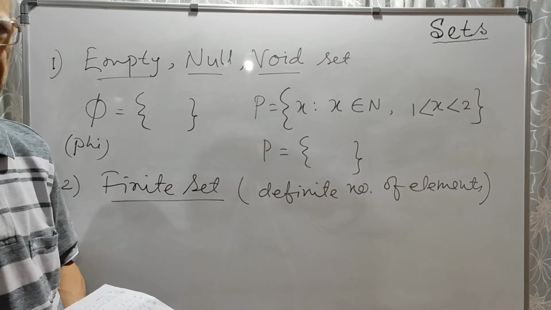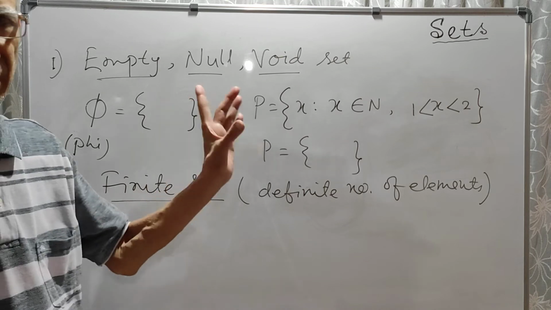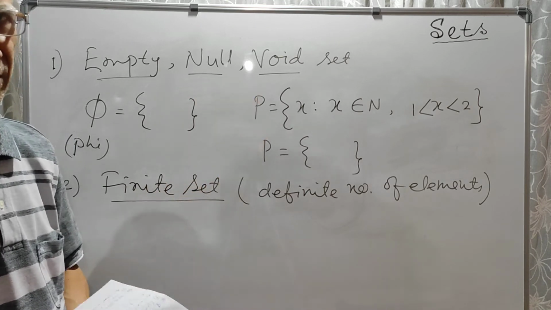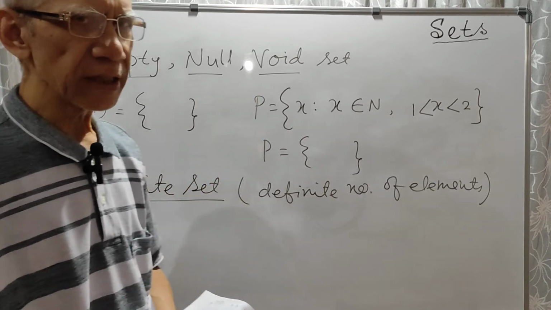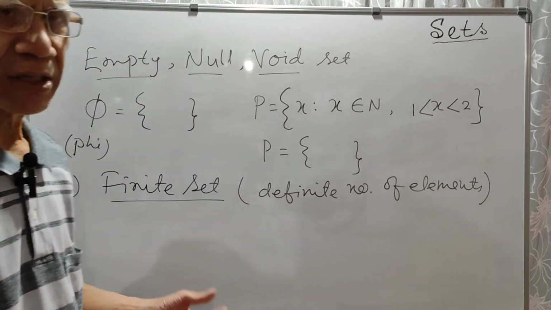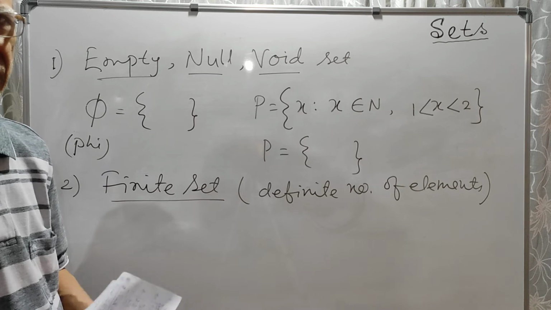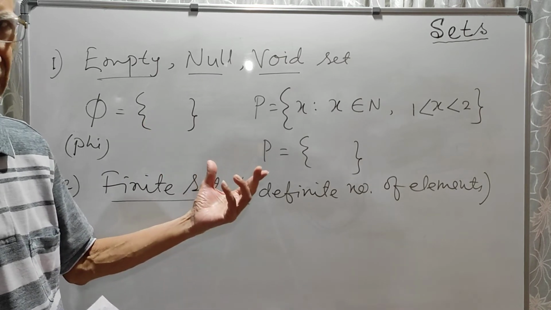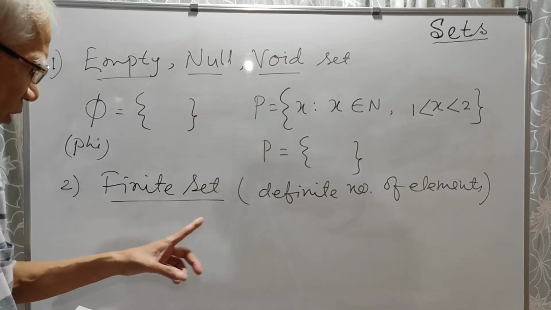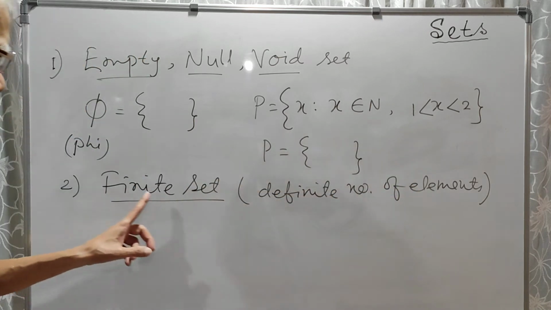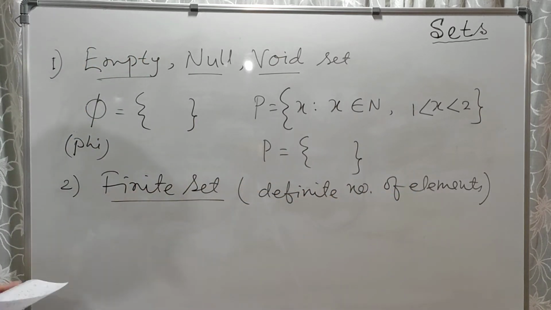The set of digits is a finite set because there are a definite number, 10 elements. The set of the letters of the English alphabet is a finite set because there are just 26 letters, neither more nor less. So the number is definite, so that is a finite set.